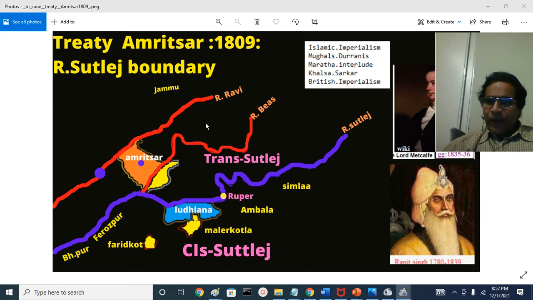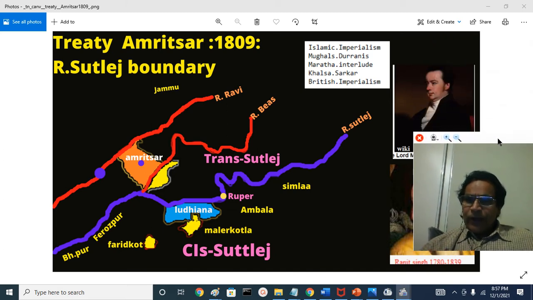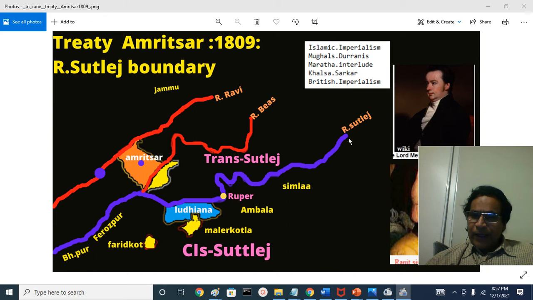So what they decided was, the British asked that the Sutlej would be the frontier, the boundary between the territories of the Maharaja on the north. If you travel, this is the right bank of the Sutlej, that is Trans-Sutlej. This is the left bank of the Sutlej, or south of the Sutlej. The Sutlej became the boundary. Ranjit Singh agreed.